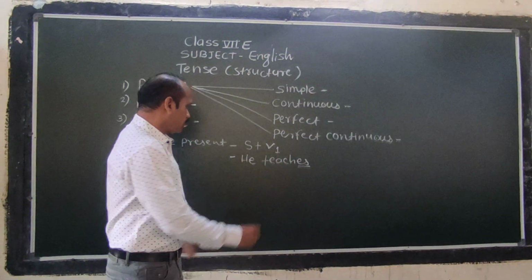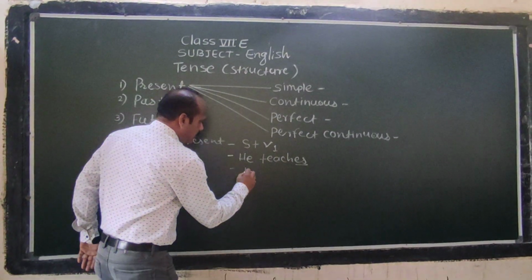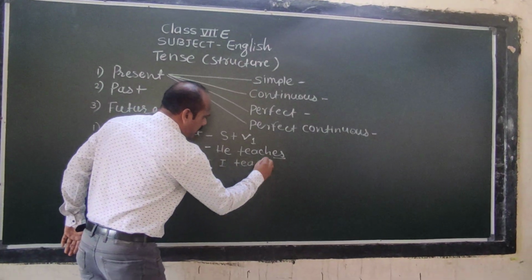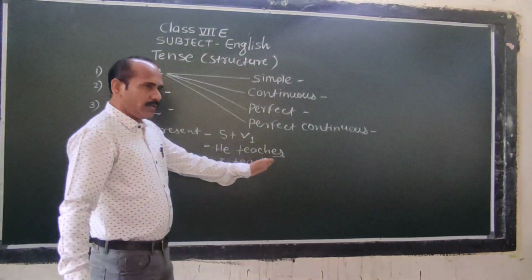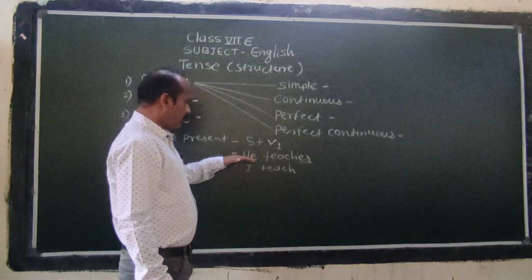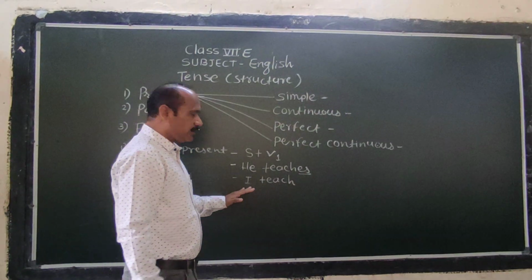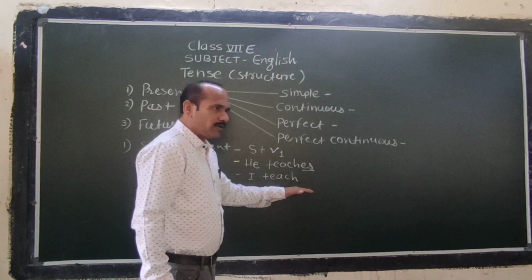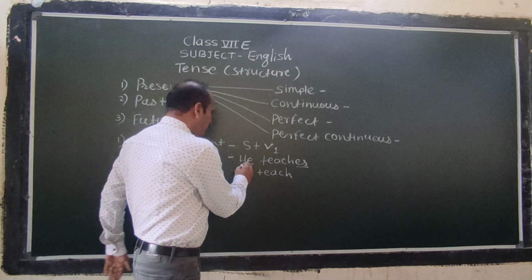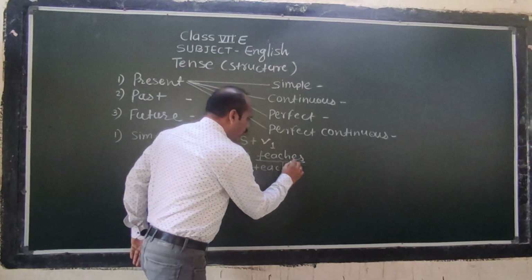Okay. If we take I here, we cannot write teaches. He teaches, I teach. Okay. He teaches and I teach. We didn't add es here. This is subject and this is verb.